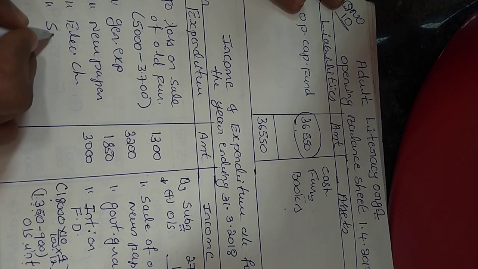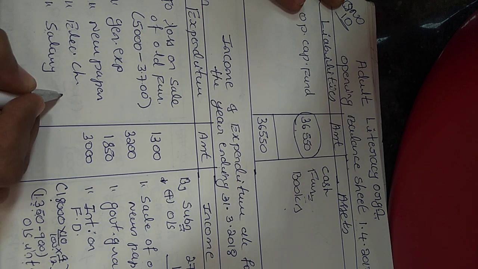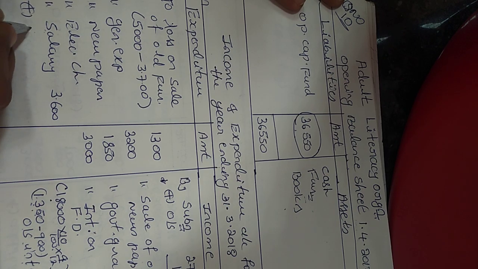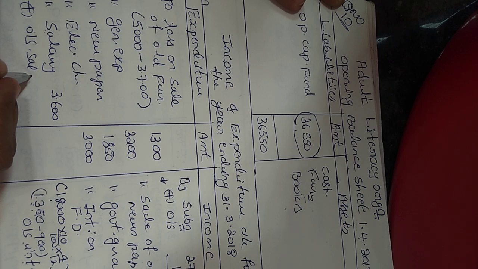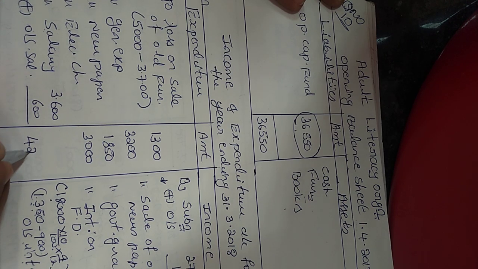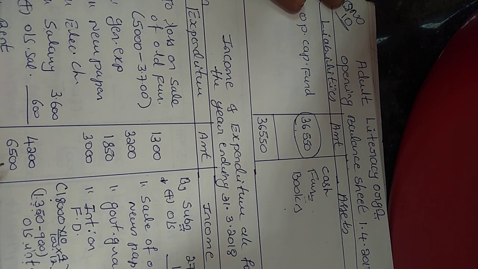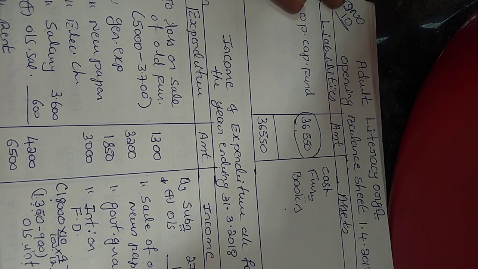Salary is given, rupees 3,600. In adjustment it has given outstanding salary rupees 600. So the outer column is 4,200. Then rent is given, rent 6,500 without any adjustment.